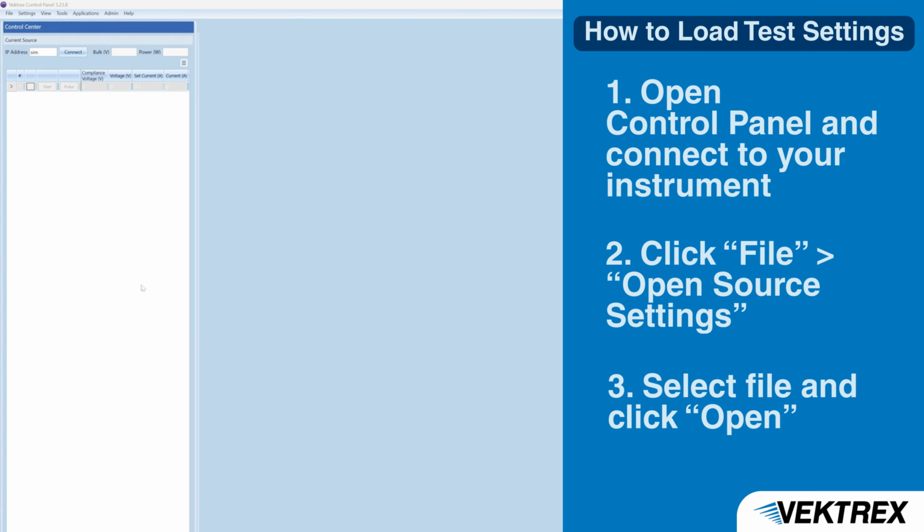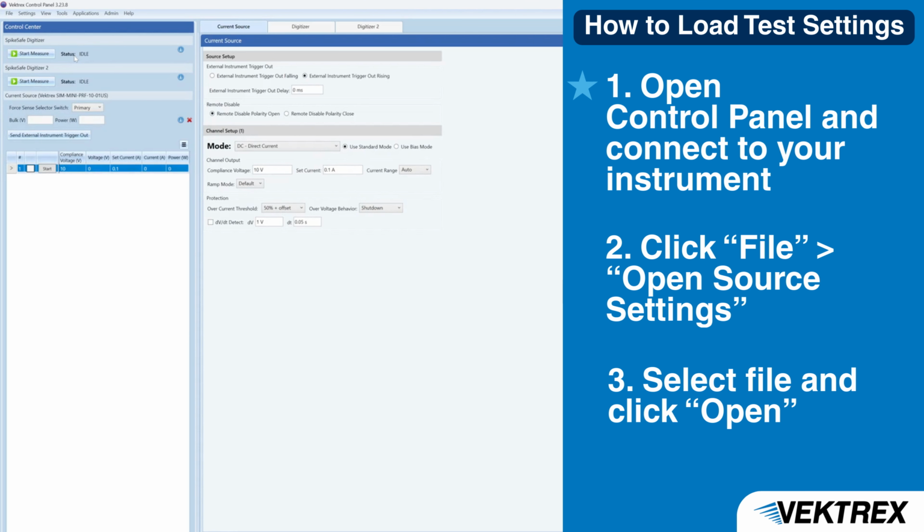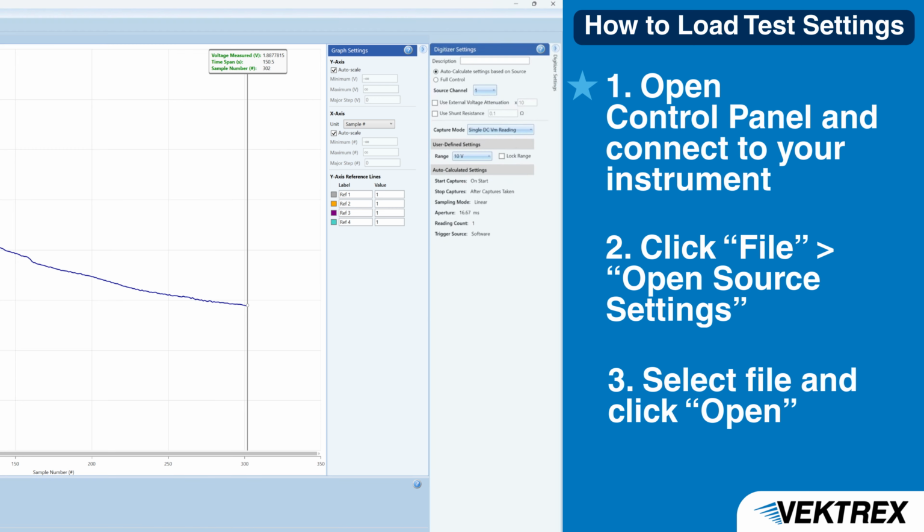To load your test settings at a later time, connect to your instrument. None of the previously set configurations will be automatically applied. The values will be in their default setting for all tabs.